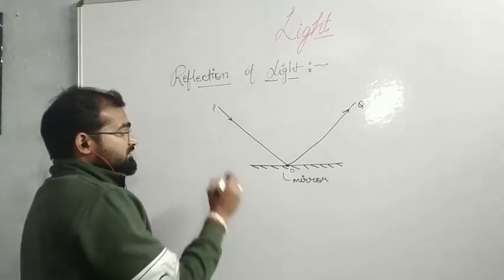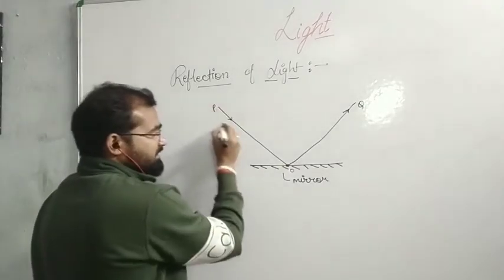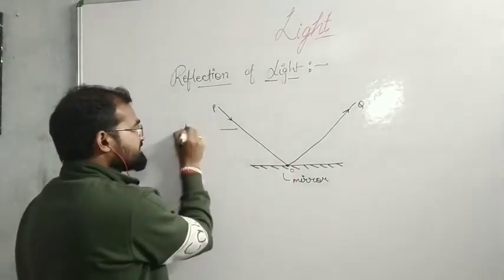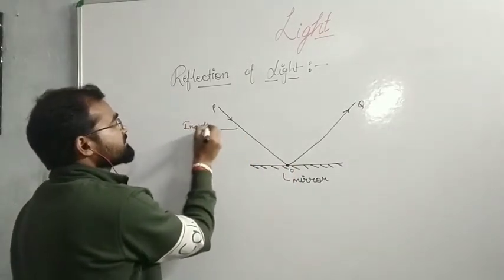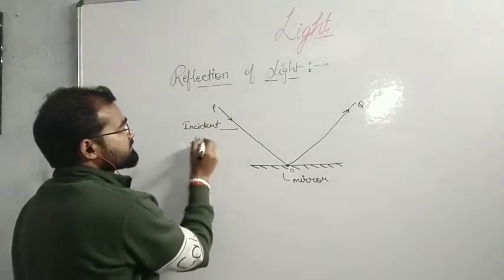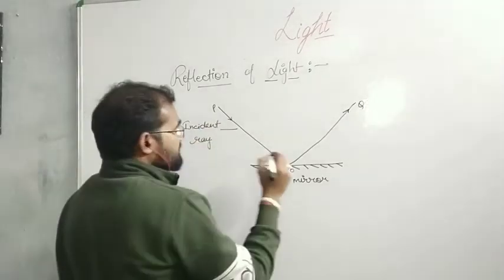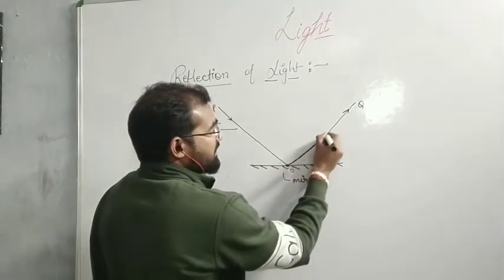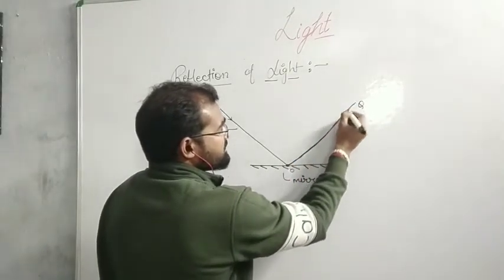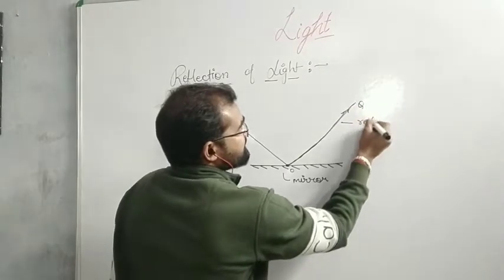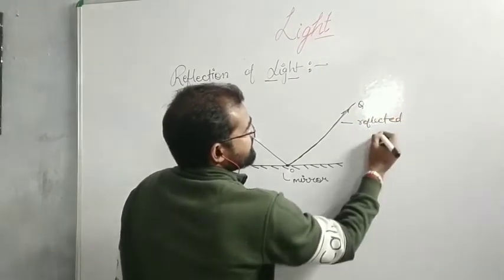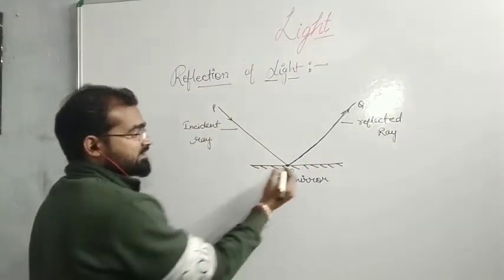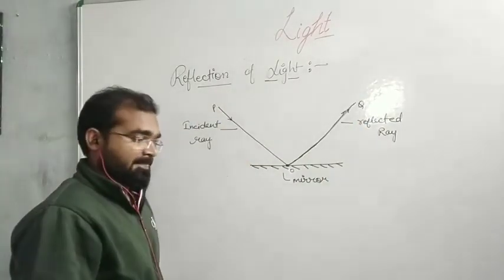The light ray which falls on the reflecting surface, or is incident on the reflecting surface, is called the incident ray, and the light ray which is sent back after the reflection is known as the reflected ray. So here OP is the incident ray and OQ is the reflected ray.